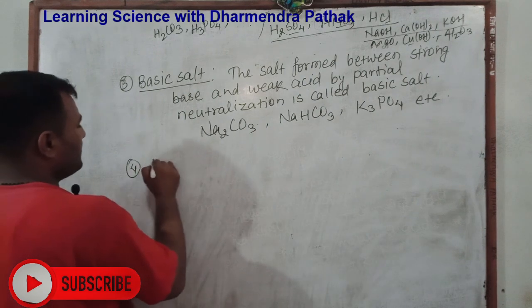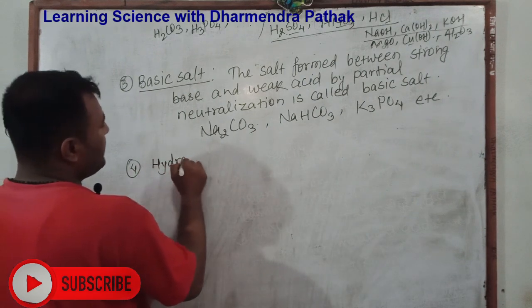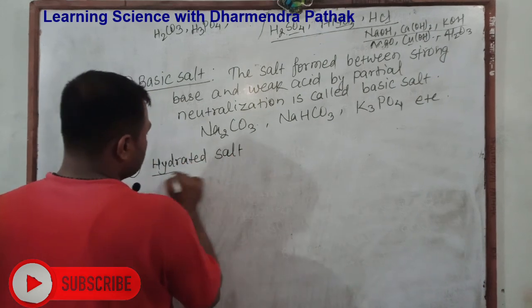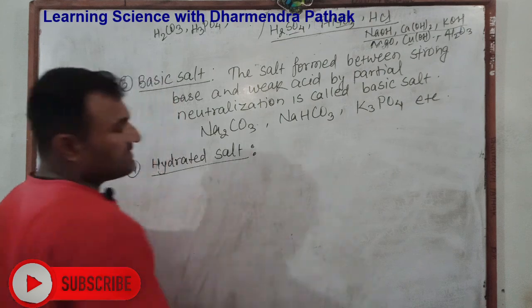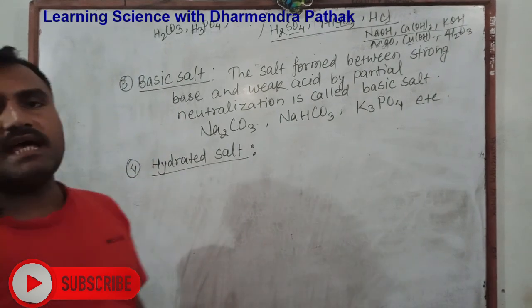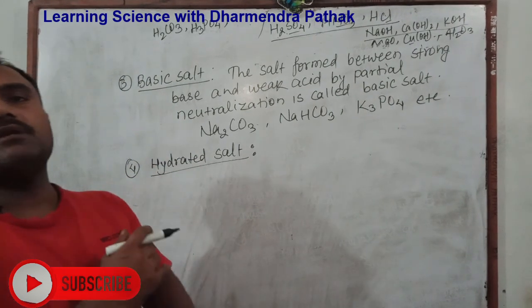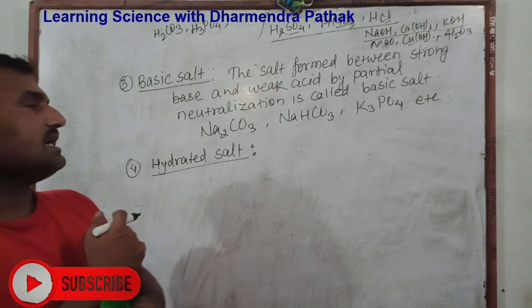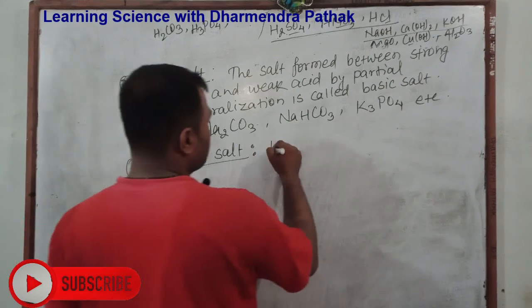Fourth number is hydrated salt. Some salts are found in crystal state. In that state, they bind some water molecules. Such types of salt are called hydrated salt.